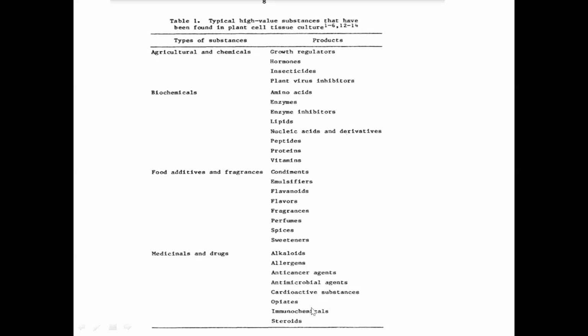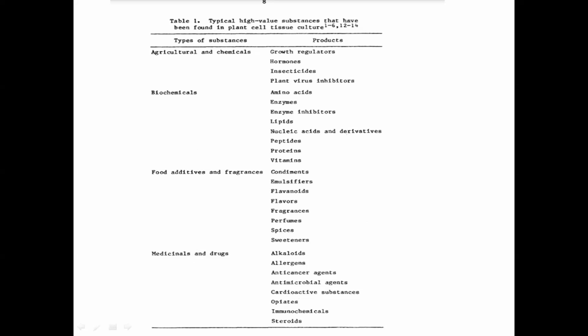Now you have heard a lot about antidepressants. The people who have bipolar disorders, who have problems of depression, are given opiate drugs, which are also extracted from plants. Then immunochemicals, you have immunosuppressors and immunostimulants. Both can be extracted from the plant.